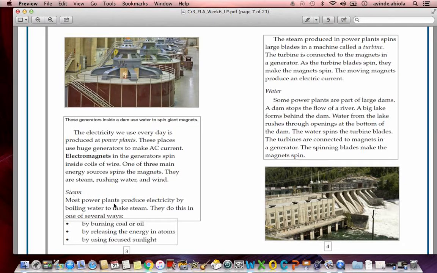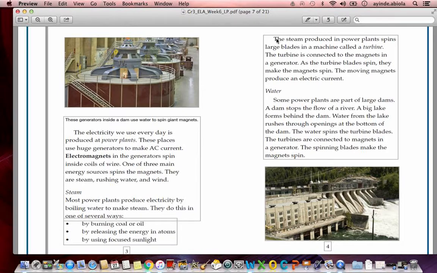Steam. Most power plants produce electricity by boiling water to make steam. They do this in one of several ways: by burning coal or oil, by releasing the energy in atoms, or by using focused sunlight. And just to reiterate, here you see a picture of a power plant. As we're about to see in a second, over on this side, here goes a picture of a dam. We use both of these tools to help us make electricity or energy that we use every day in our lives.